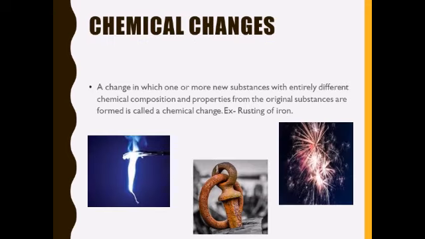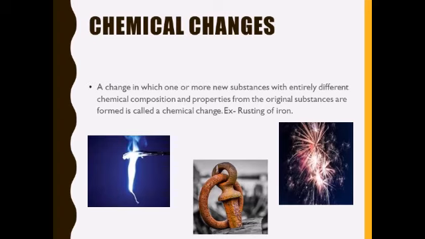Now next type of changes that we will study in this chapter are chemical changes. So what is a chemical change? A change in which one or more new substances with entirely different chemical composition and properties from the original substances are formed is called a chemical change. For example, rusting of iron or burning of candle or explosion of firecrackers.